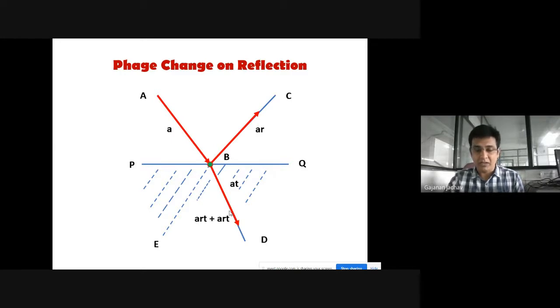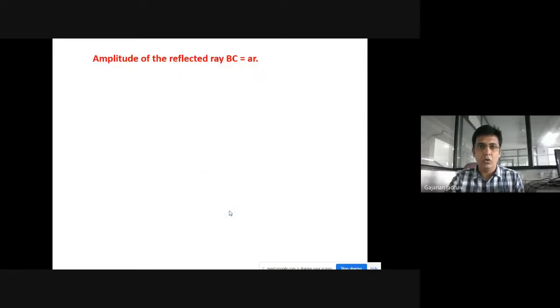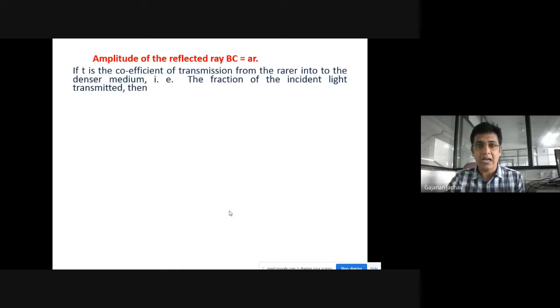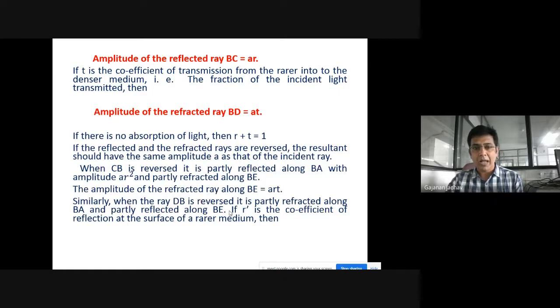And from that equation, I'll show you here. See, this is the consideration. I have already discussed that the amplitude of the reflected ray BC will be equal to A into R. Then the amplitude of the refracted ray BD will be equal to A into T. If there is no absorption of light, then R plus T will be equal to 1.